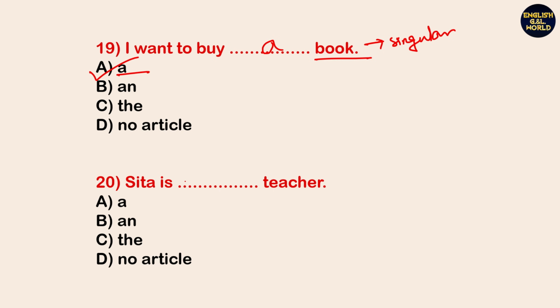Next, Shita is dash teacher. Look at the options: option A, option B an, option C the, or option D no article. So what is the right answer?